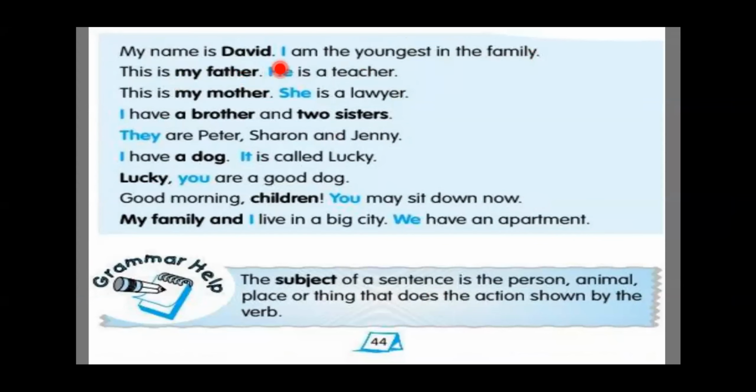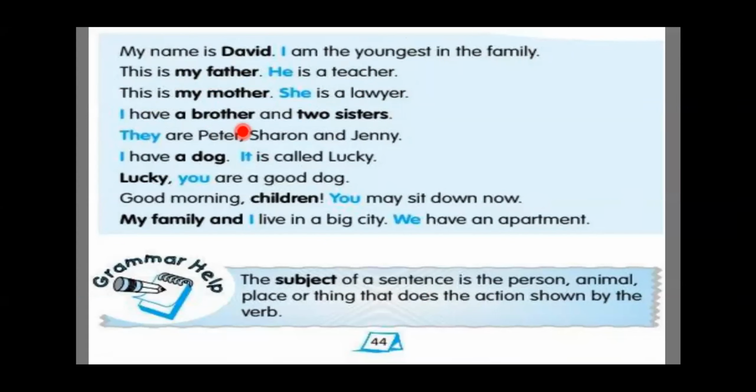I here is a subject personal pronoun. This is my father. He is a teacher. The highlighted blue words are subject pronouns. This is my mother. She is a lawyer. She is the personal pronoun here.